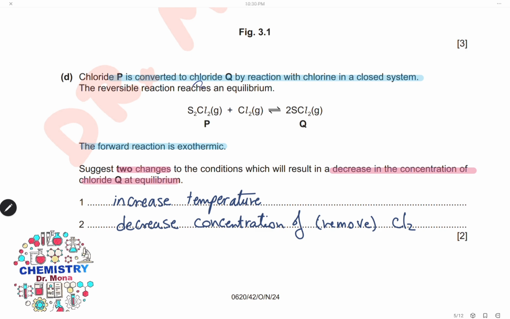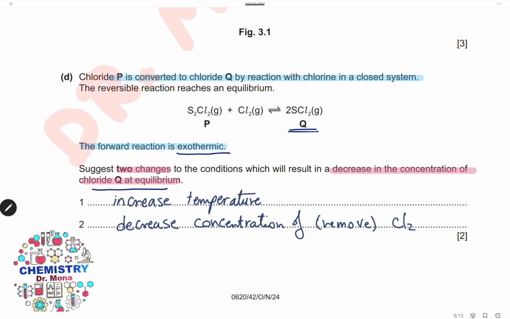Chloride P is converted to chloride Q by the reaction with chlorine in a closed system. The reversible reaction reaches equilibrium. Take care that the forward reaction is exothermic. Suggest 2 changes to the conditions which will result in a decrease in the concentration of chloride Q at equilibrium.